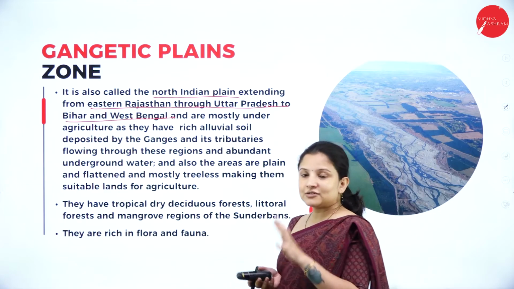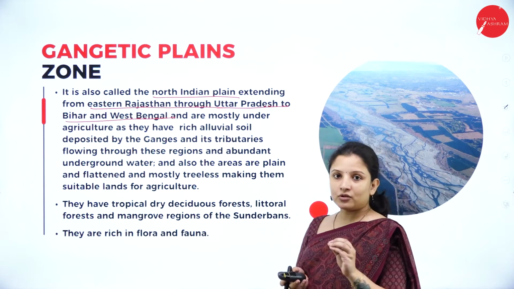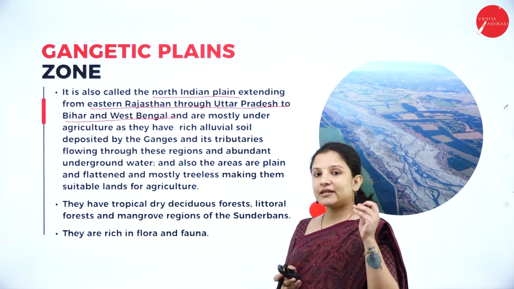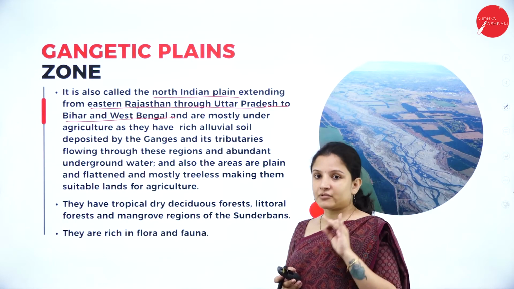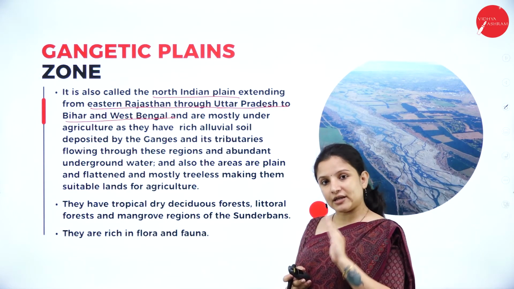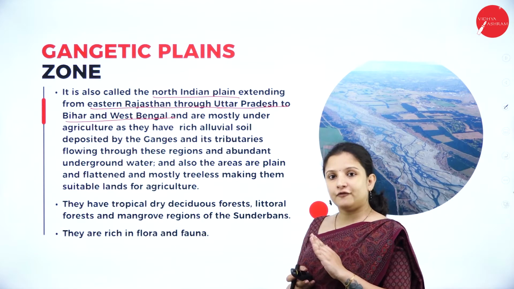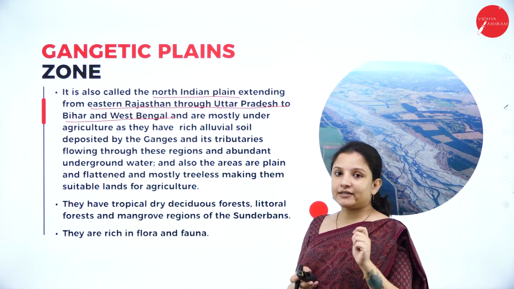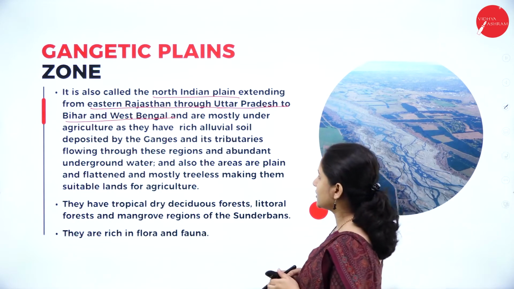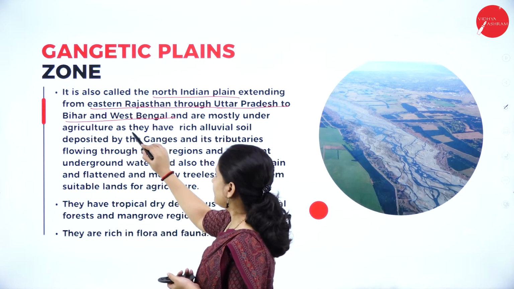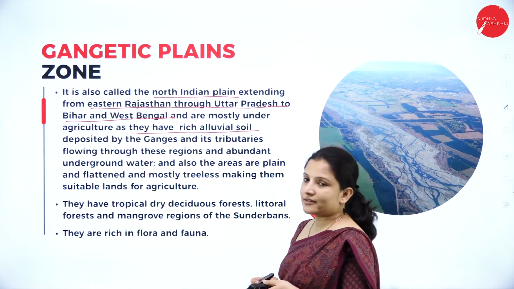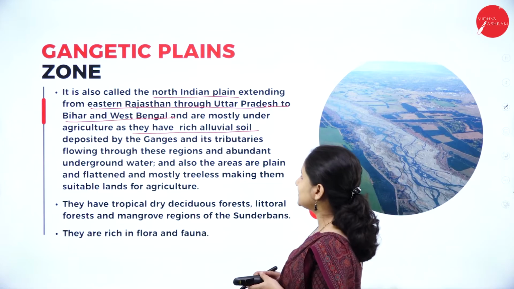This zone mostly consists of agricultural lands because they get enough water from the river Ganges, and the soil the Ganges deposits during its course of flow is quite fertile and alluvial rich. Therefore it is quite suitable for agriculture, as the rich alluvial soil is deposited by the Ganges and its tributaries flowing through these regions.